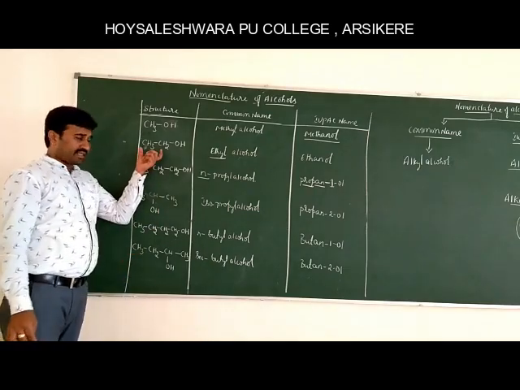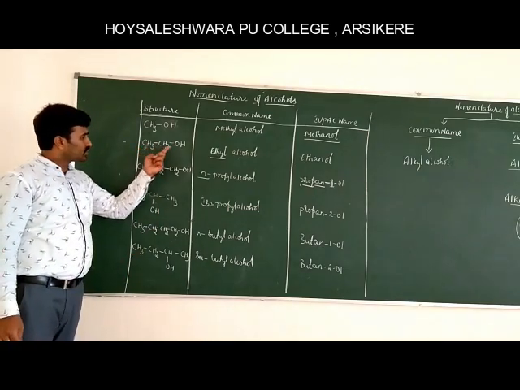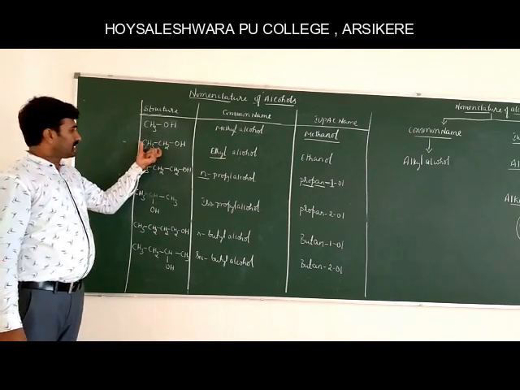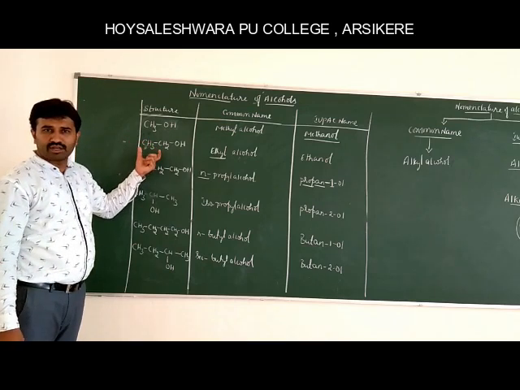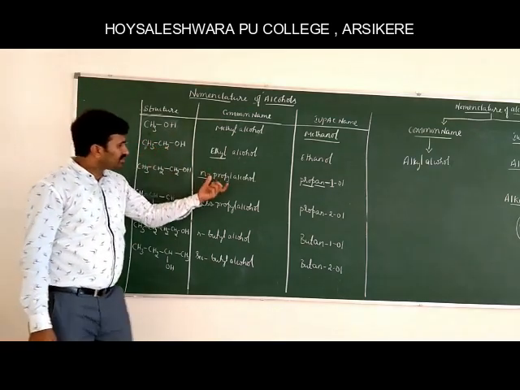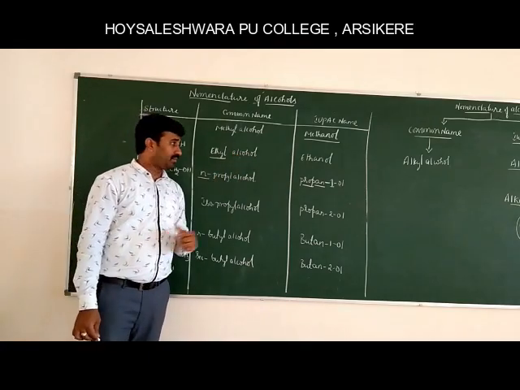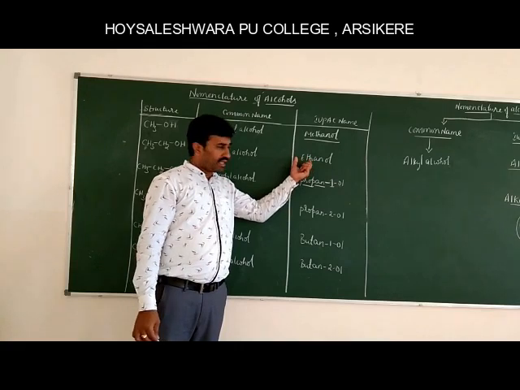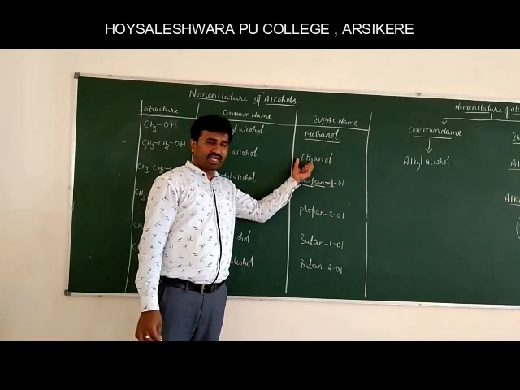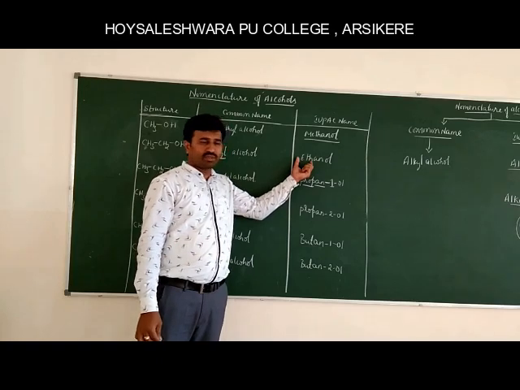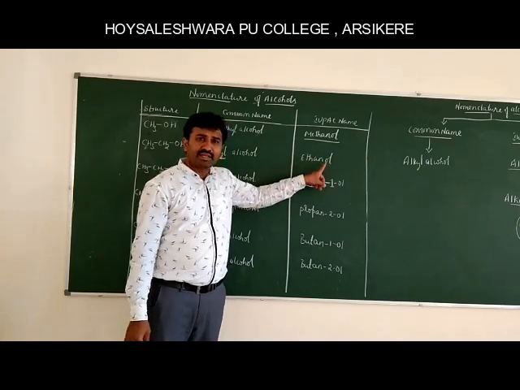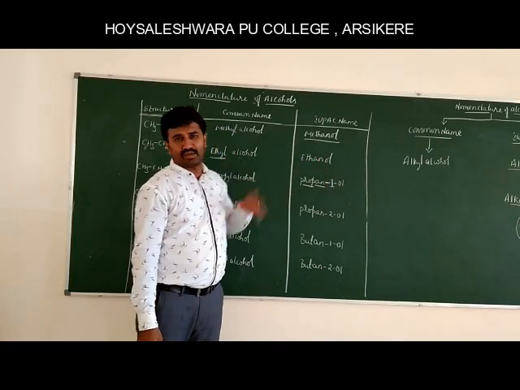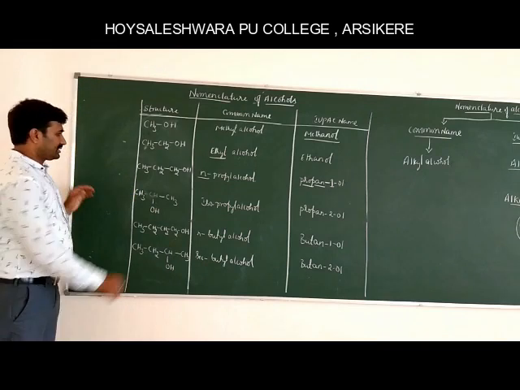And let's see another example. This is CH3CH2OH. CH3CH2 is called the ethyl group. So in the common name system, it is ethyl alcohol. In the IUPAC naming system, it is eth, because it contains two carbon atoms and the bond present between these two is a single bond, so ethane. Instead of E, we remove E and add the secondary suffix OL.